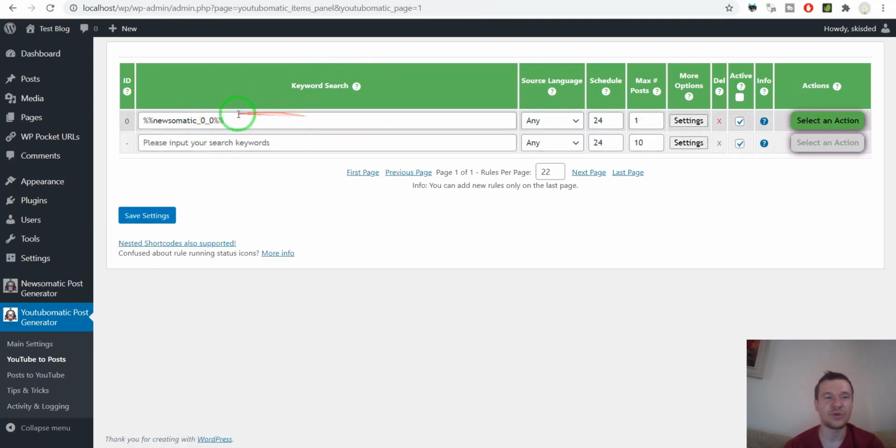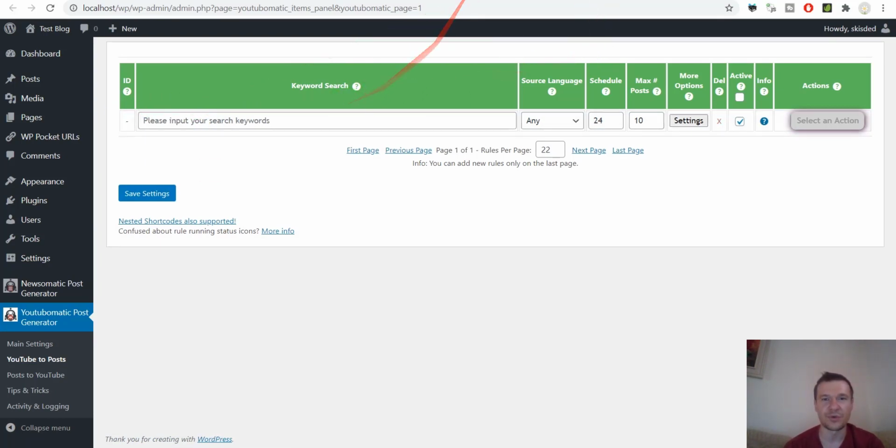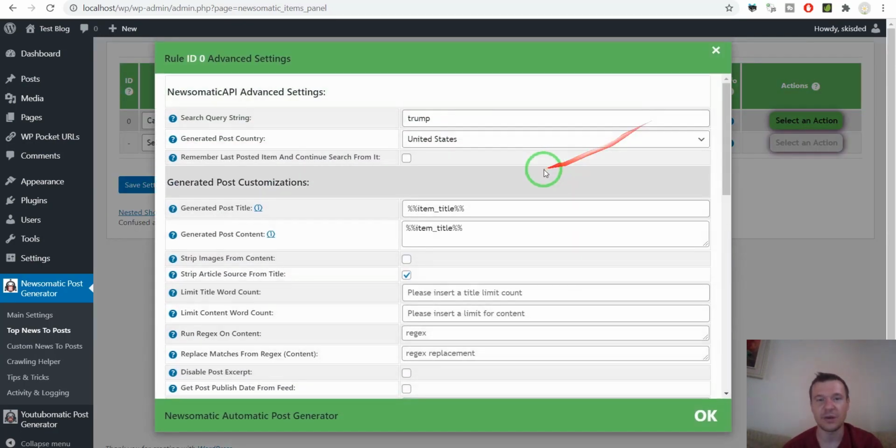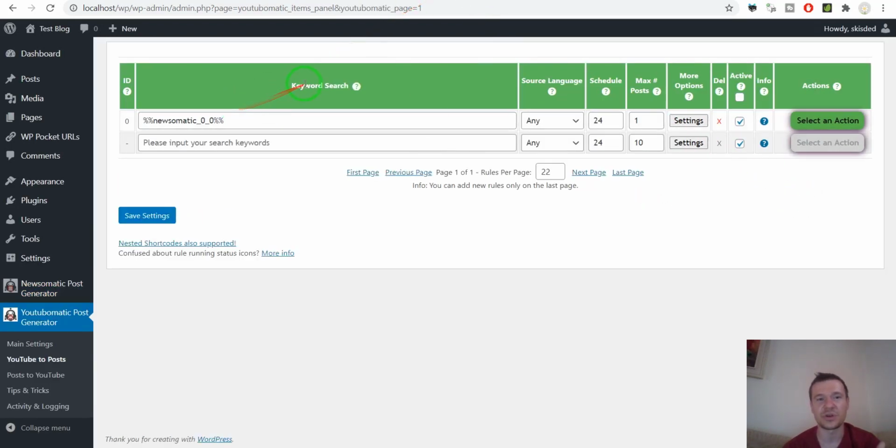So when YouTube-O-Matic runs, it will call Newsematic's rule, so this rule in Newsematic will be executed, and Newsematic will get a title for the keyword we set, Trump, and it will send it to YouTube-O-Matic, and YouTube-O-Matic will search YouTube for the query string that it got from Newsematic. This is very interesting in my opinion, and it has immense potential. So now we can go ahead and run importing here.